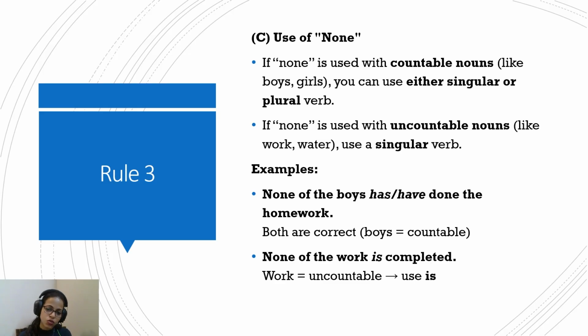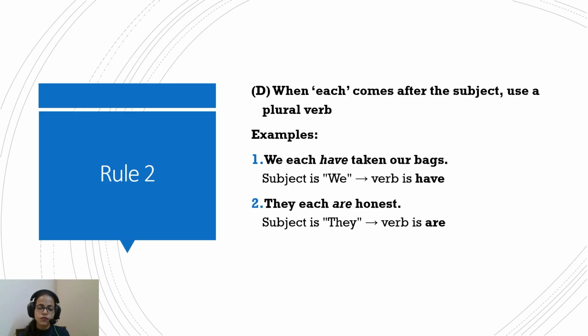None of the boys has done their homework. None of the boys have done their homework. Okay? None of the work is completed. Now, work here is uncountable, so none of the work is completed. Like the rule said, we'll follow it with a singular verb. Fair enough, it's quite simple.